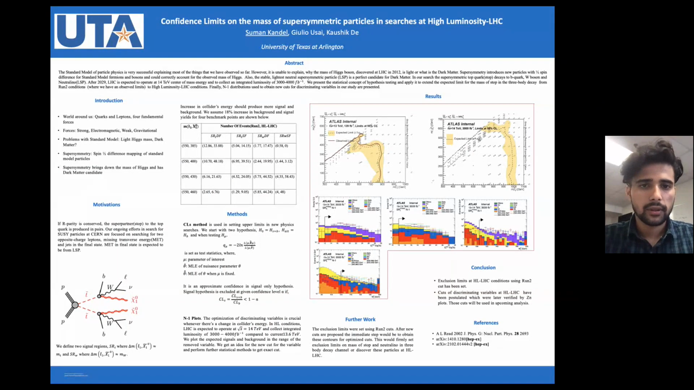I'm a physics graduate student at the University of Texas at Arlington, and today I'll be presenting confidence limits on the mass of supersymmetric particles at the high luminosity LHC conditions. So I'll begin with the Standard Model. It explains the world around us in terms of particles and fields.